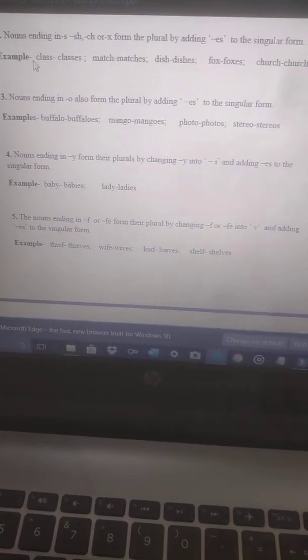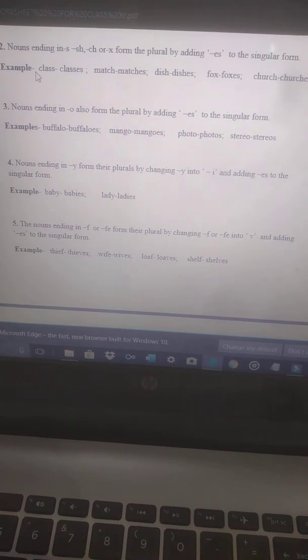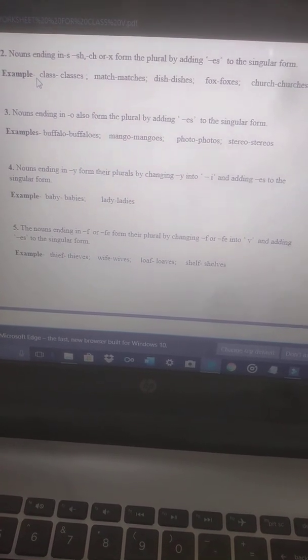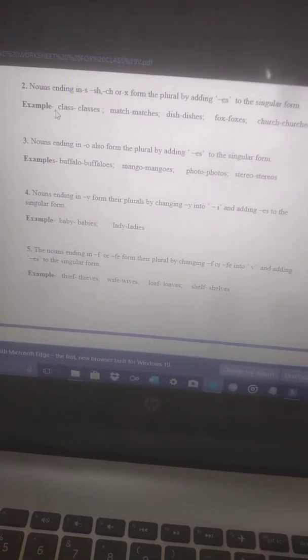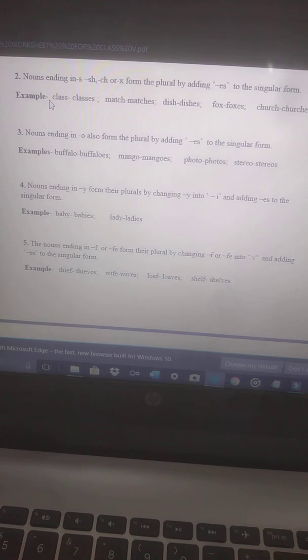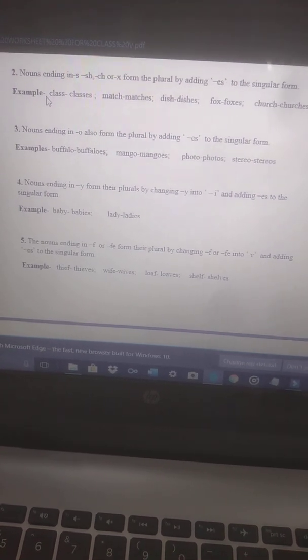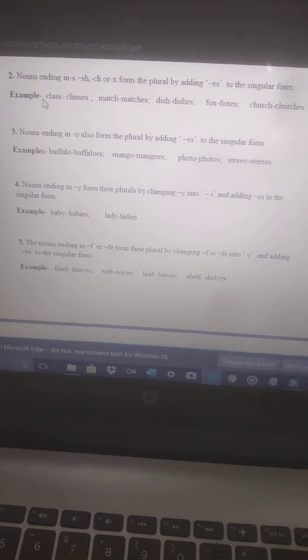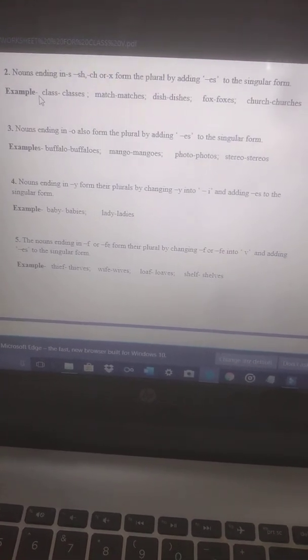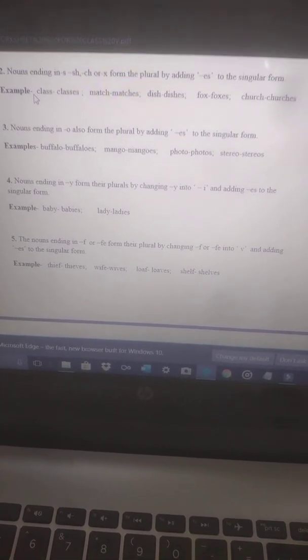The fourth rule is: nouns ending in y form their plural by changing y into i and adding es to the singular form. If there is a noun ending with y, then we have to drop the y, and instead of y we will use i, and we will add es to the singular form.